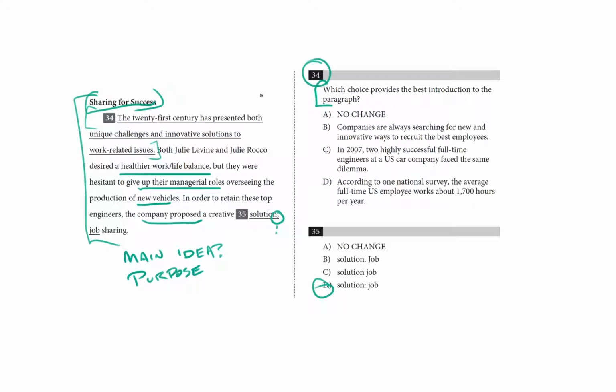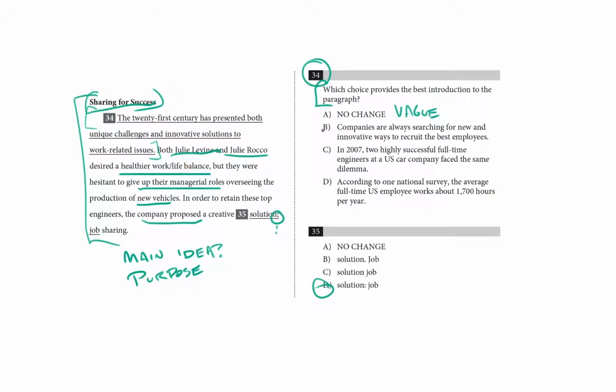So choice A: the 21st century has presented both unique challenges and innovative solutions to work-related issues. That's true. That feels a little vague to me. And maybe this is our best answer, but right now it feels a little non-specific. Like it doesn't introduce the idea of Julie Levine and Julie Rocco. Who are these women? What do they do for a living? You know, we're looking for a sentence that brings their problem to the fore and introduces who they are and the kind of work that they do.